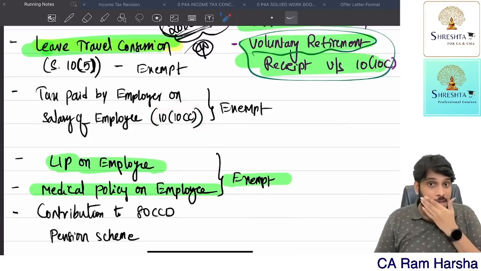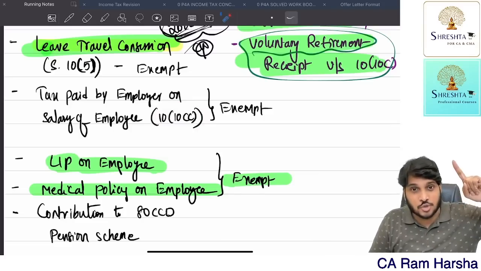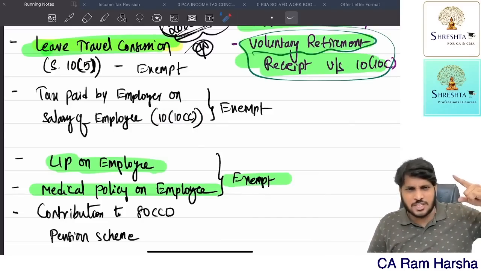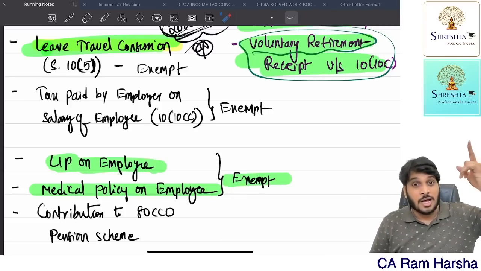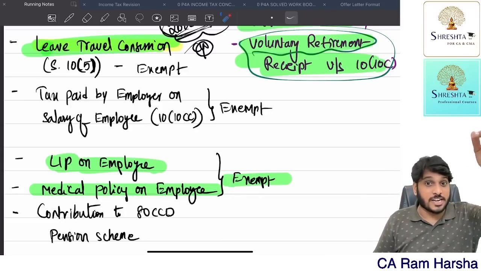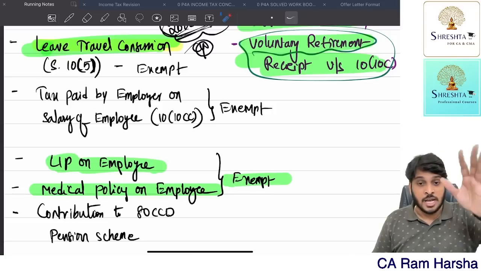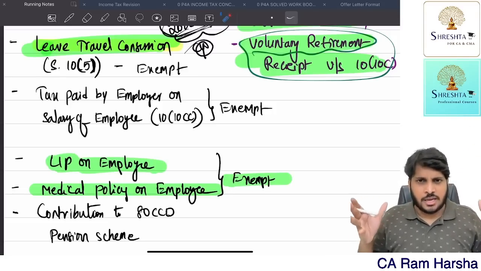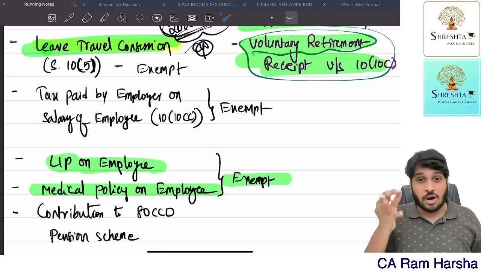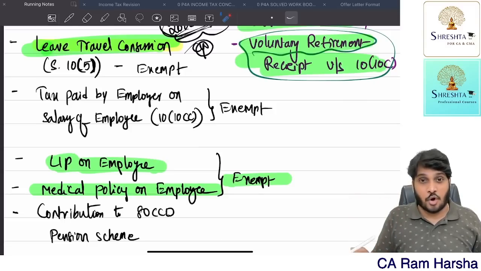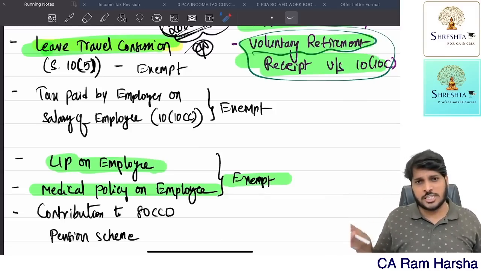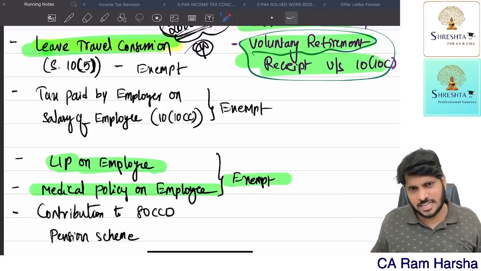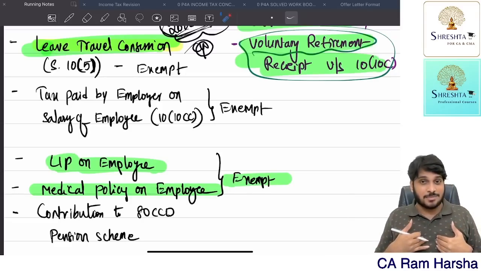Now, you know what? The company is paying my income tax. For them, it's an expenditure at the end of the day, because they are paying my expenditure. So it's a business expenditure, but they cannot claim deduction under section 40 subsection A, a clear disallowance point. If a company pays tax on a non-monetary perquisite given to an employee, the tax paid is not allowed as deduction for the employer, who is a business person. Under PGBP, he will not get deduction. For me, under salary, is it taxable? No.